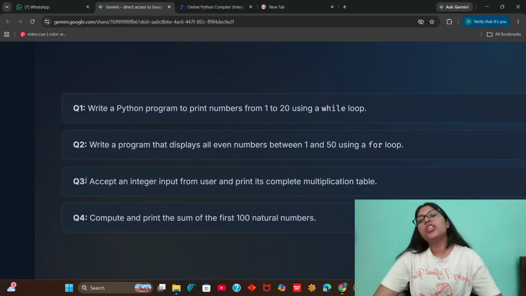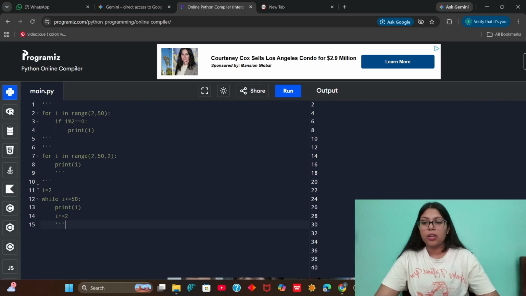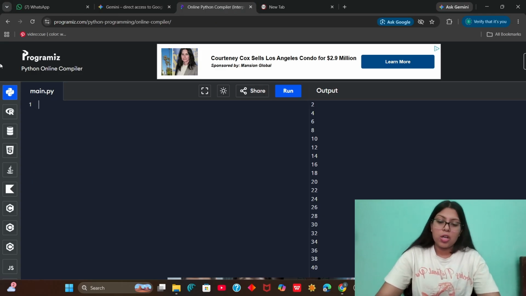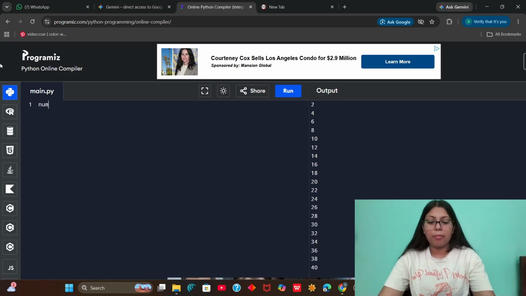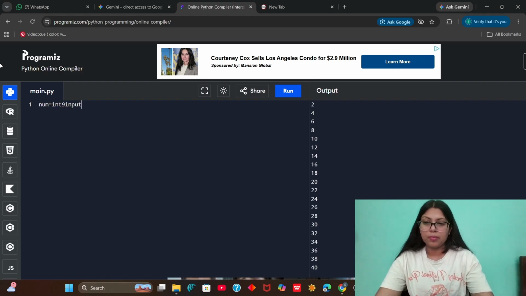For the third question, we have to accept an integer input from the user and print its complete multiplication table. So we have to take a number from our user. We have to take an input from our user which says enter your number.